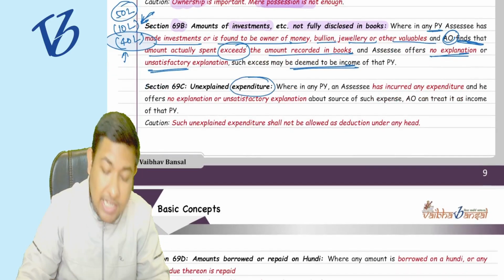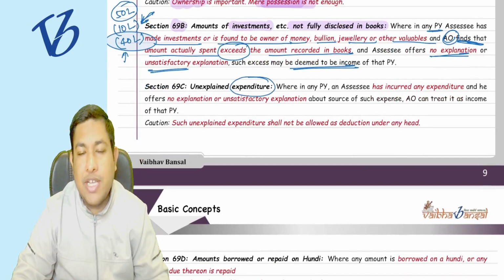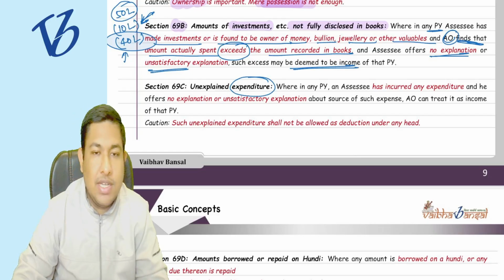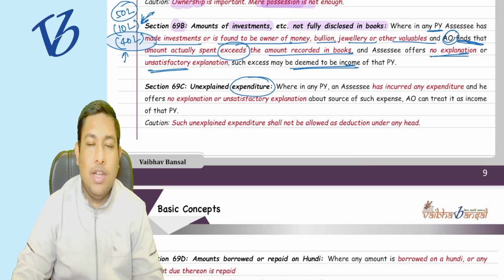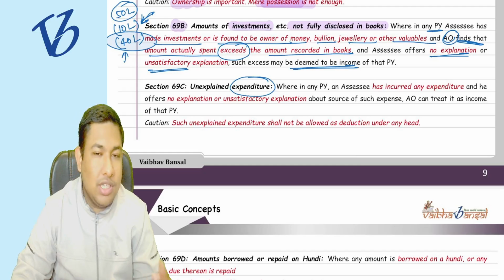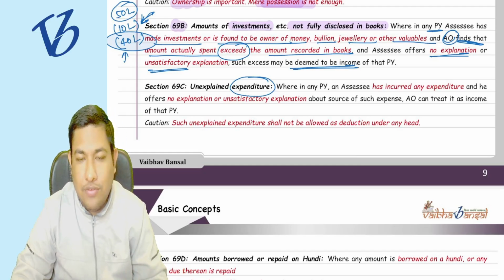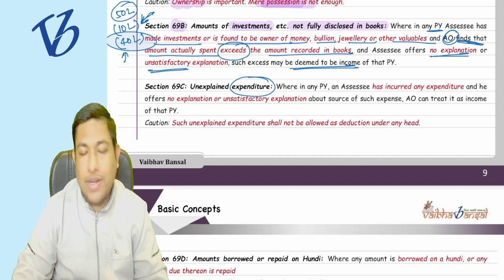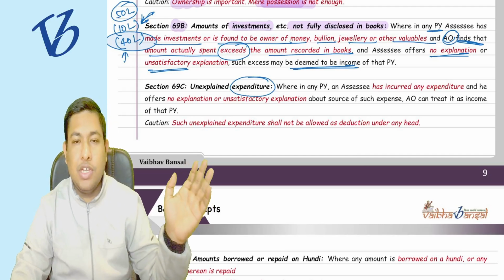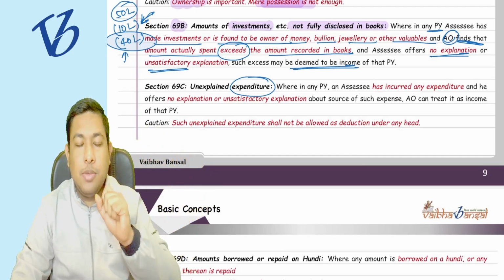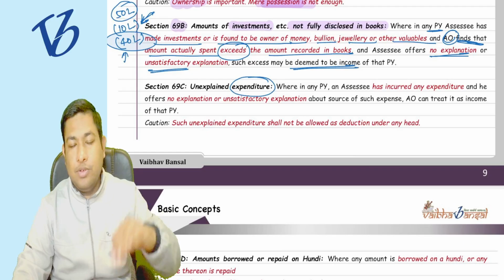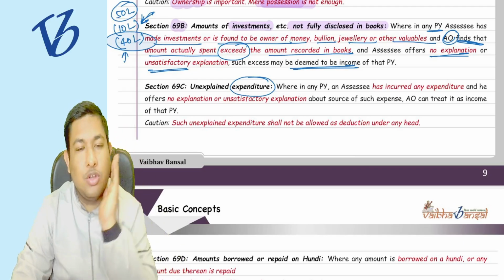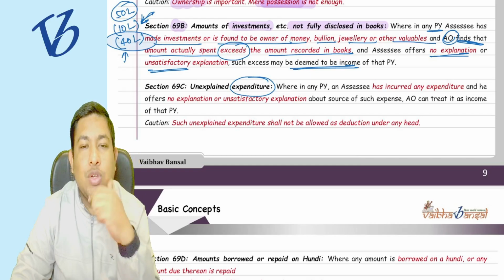Same way, unexplained expenditure. You have incurred some expenditure, but now the AO is asking you what is the source of that particular expenditure. Suppose you have done a Thailand trip, but the expenditure that you have shown for the Thailand trip was not satisfactory to the AO. You have done so much expenditure, but your return of income or your bank account shows only a little of that amount. It means you had some cash from which you did the transaction, but you are not showing it in your return of income.